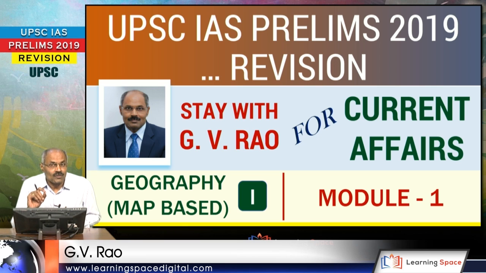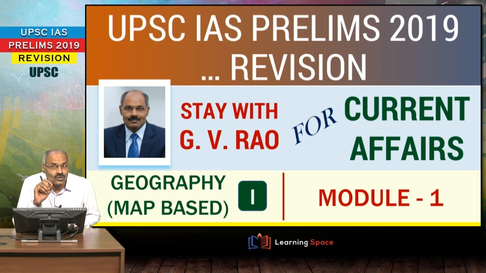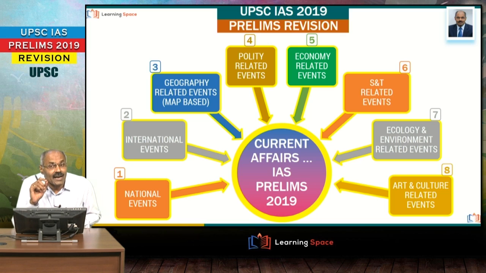As we have already announced, as far as current affairs is concerned, we are going to present minimum 80, maximum 100 modules. All these pertain to current affairs, and I am going to divide these modules into 8 categories. The first module is from this category and the second module is from this category. So like that, we are going to bifurcate all the current affairs related preliminary aspects into 8 divisions.